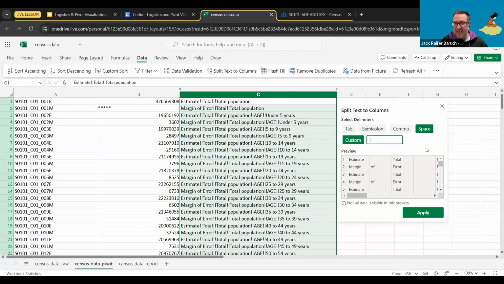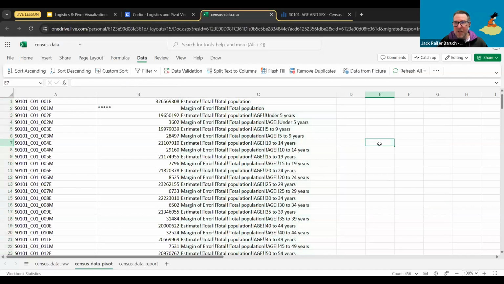So space is going to be unselected. And what it's going to do before you do anything else is this. As you can see, it's splitting up all the little pieces of this into different rows. And this is going to be very useful for us in just a second. Okay. So I'm going to go back and do this one once more because I know this one's complicated.